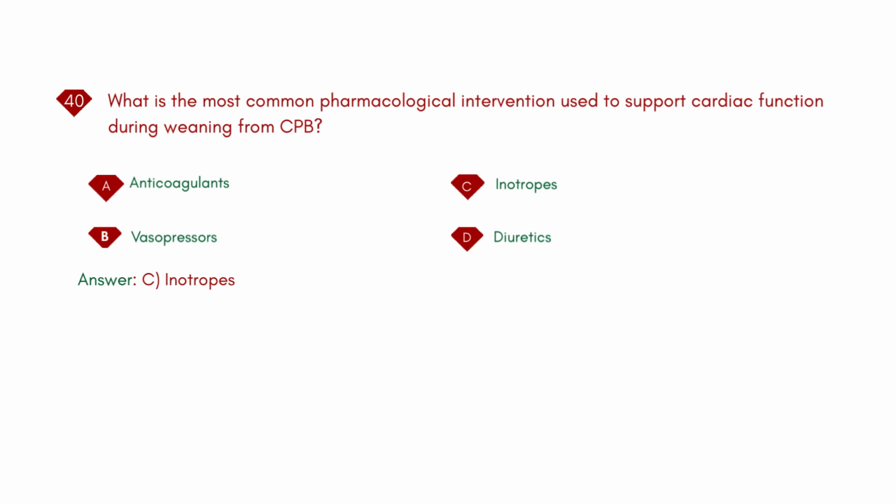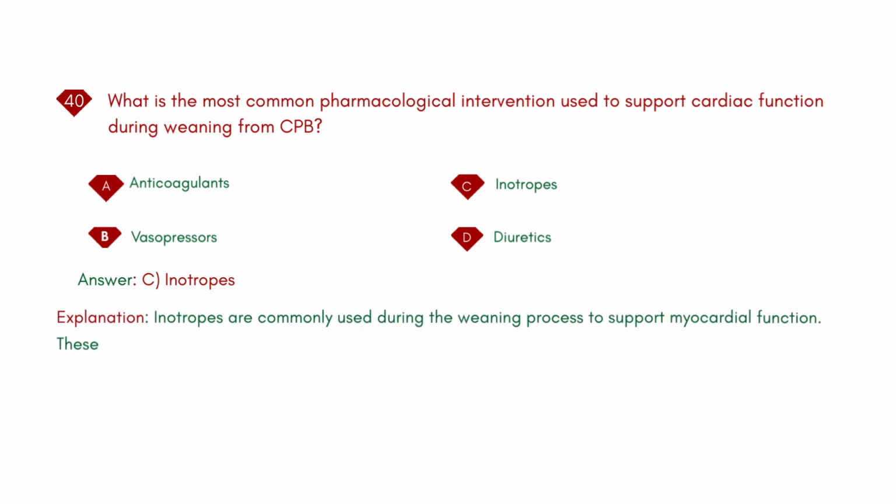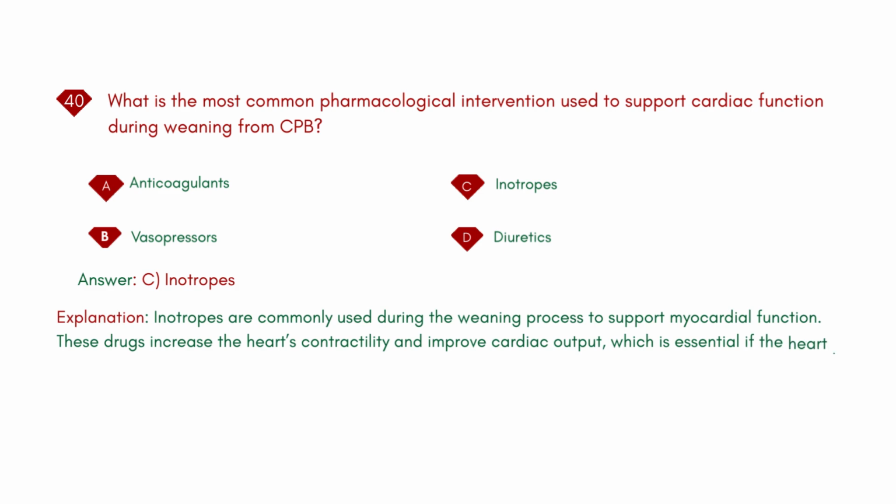Answer: C. Inotropes. Explanation: inotropes are commonly used during the weaning process to support myocardial function. These drugs increase the heart's contractility and improve cardiac output, which is essential if the heart is struggling to function independently after bypass.